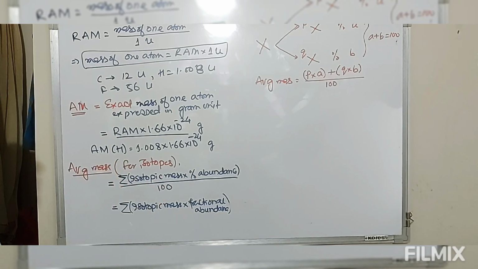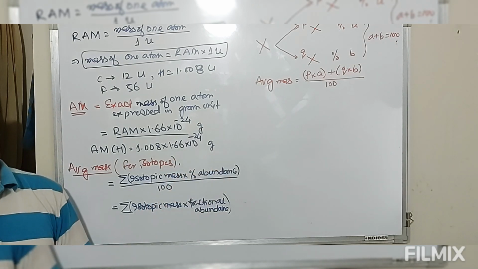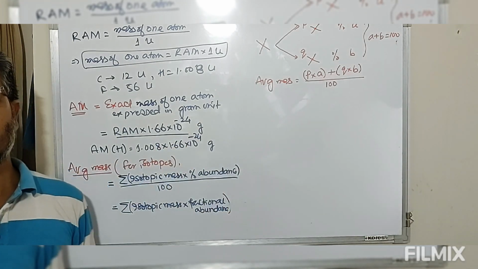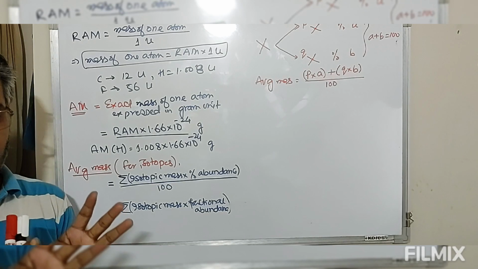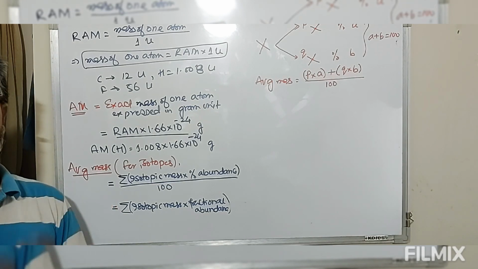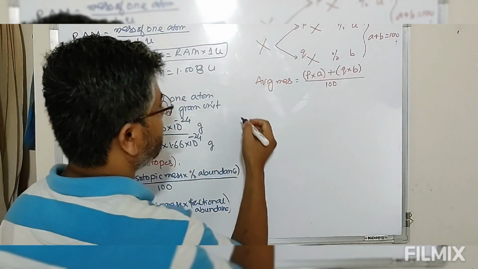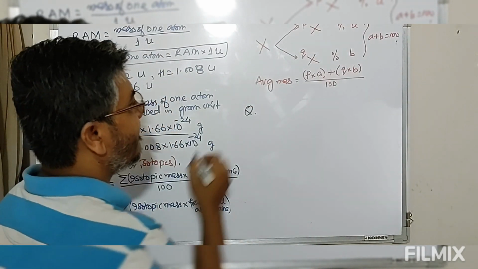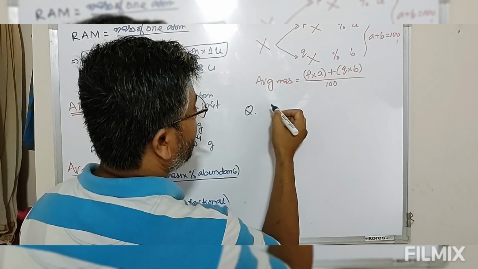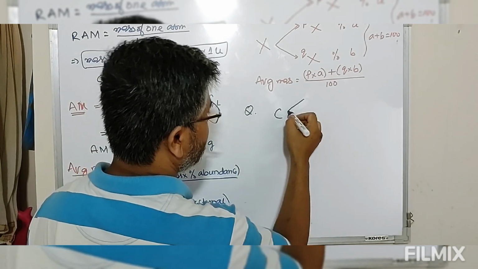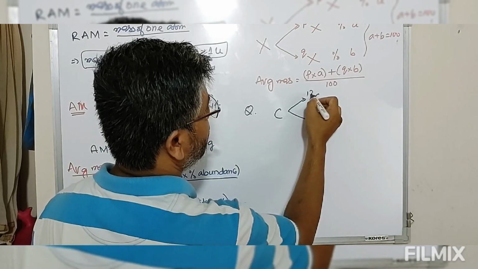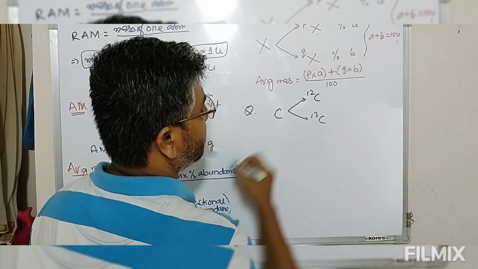This is the meaning of summation of isotopic mass into percentage abundance divided by 100. So if I say the mass of hydrogen is 1.008 U, that means this is the average of protium, deuterium and tritium. So similarly take this case, I will give you a simple example. Let's see how to solve the problem. Now carbon has got two isotopes. Let's take two isotopic forms, carbon 12 and carbon 13.